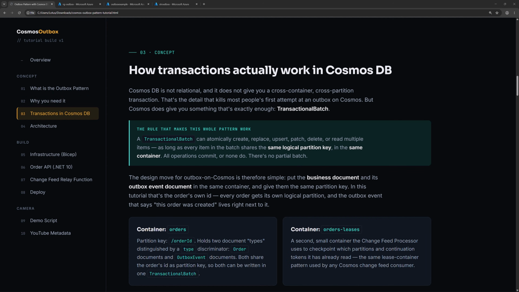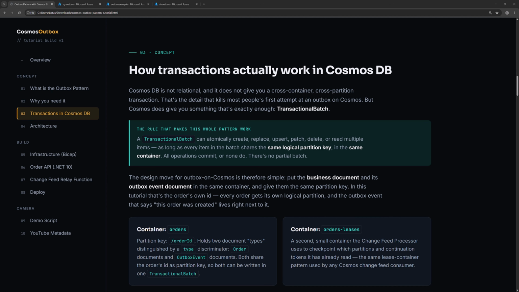How transactions actually work in Cosmos DB. Cosmos DB is not relational and it does not give you a cross-container, cross-partition transaction. That's the detail that kills most people's first attempt at an Outbox on Cosmos. But Cosmos does give you something that's exactly enough: transactional batch.